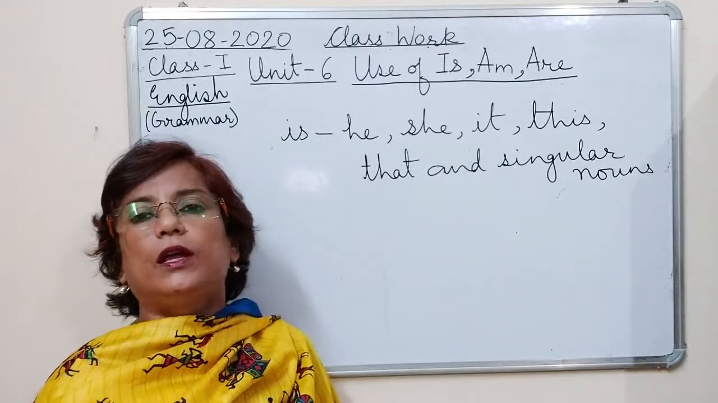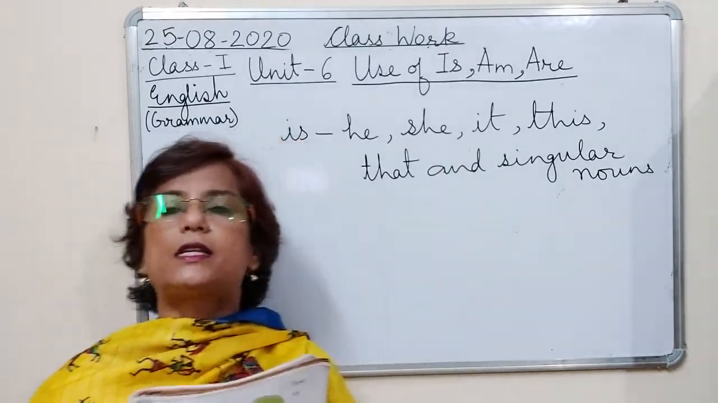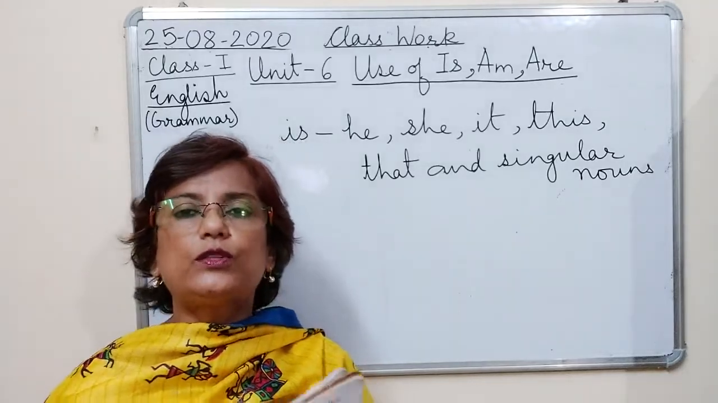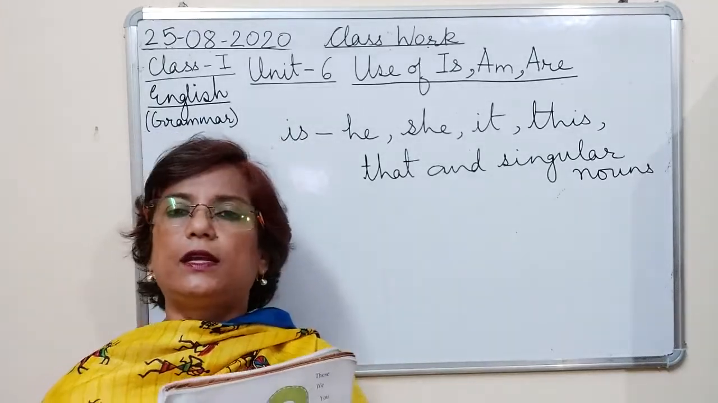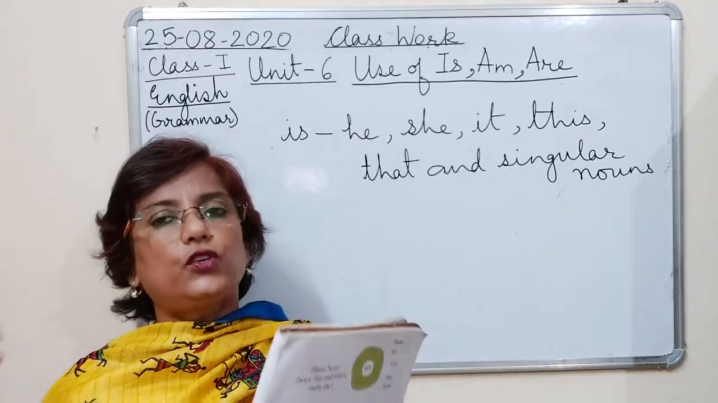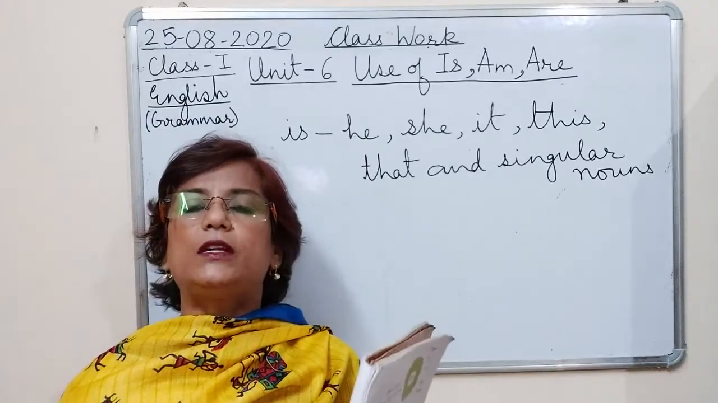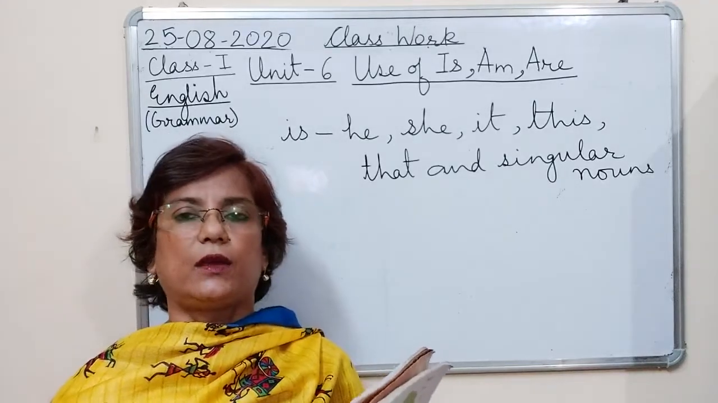Am is used only with I. Am का use सिर्फ I के साथ होता है. We do not use am anywhere else. ठीक है? am को हम कहीं और नहीं यूज करते. He, she, it, किसी के साथ भी हम am नहीं यूज करते. Am is used only with I.